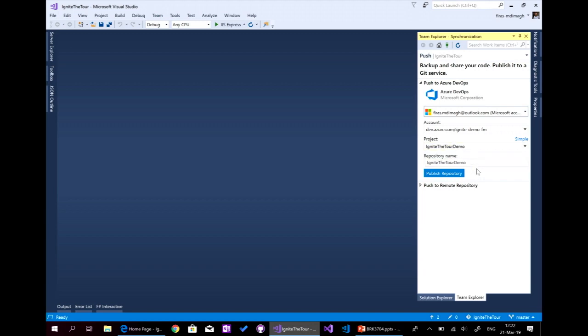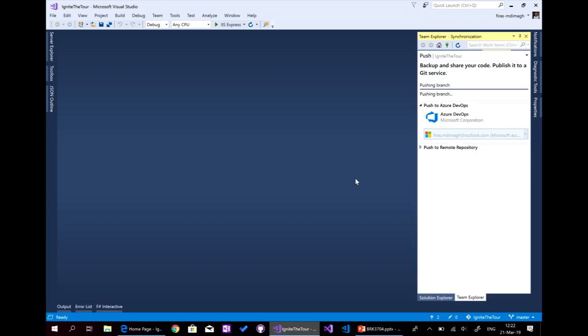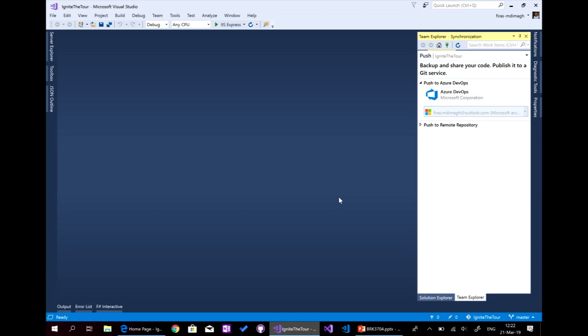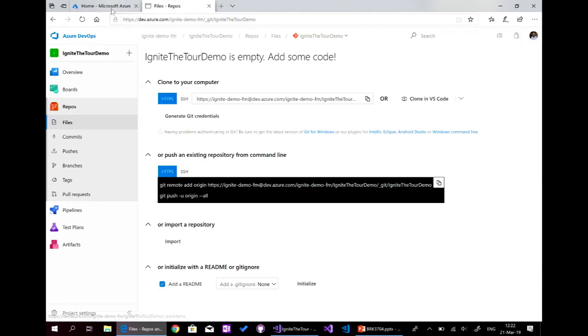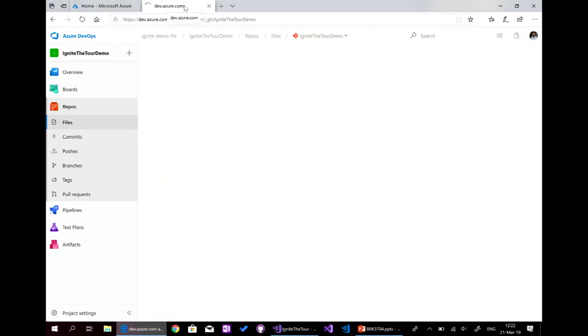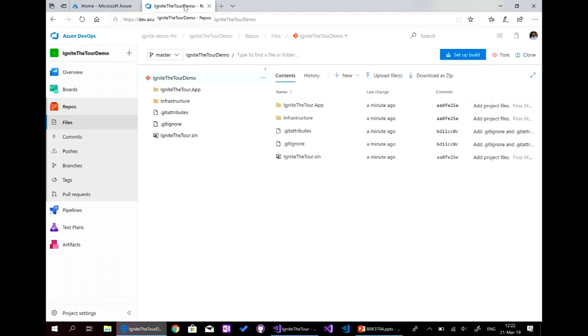So here the demo, and I will click on publish repository, and in a few seconds, 3, 2, 1, and our code is on Azure Repo. Let's refresh. And here we can see our files and our solution pushed to Azure DevOps.